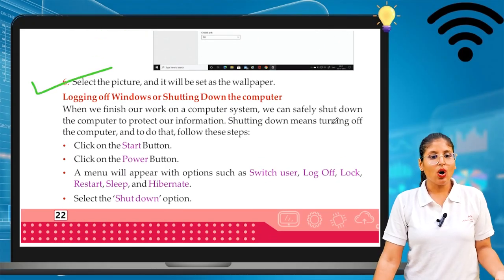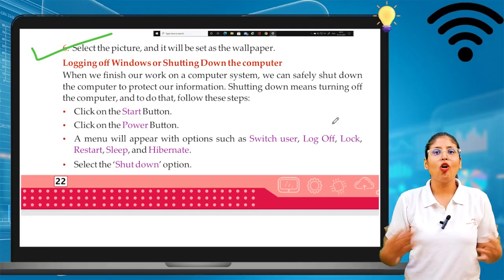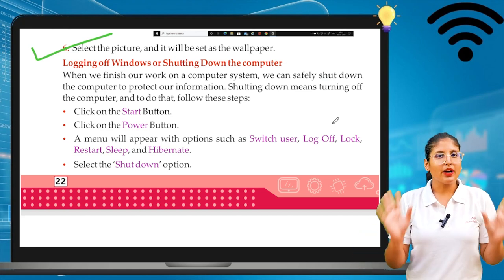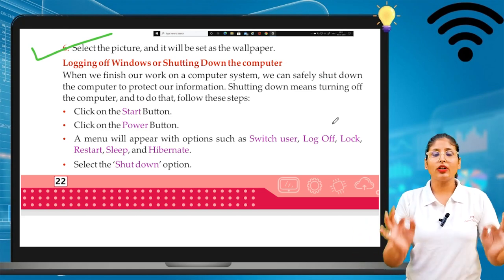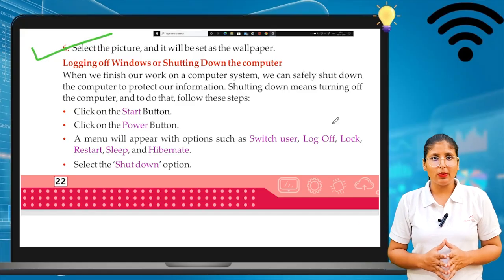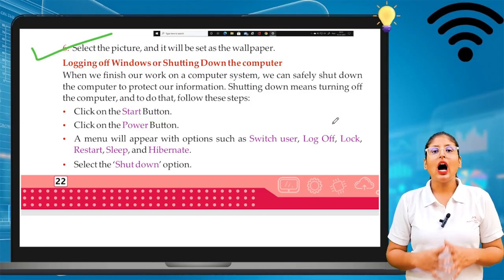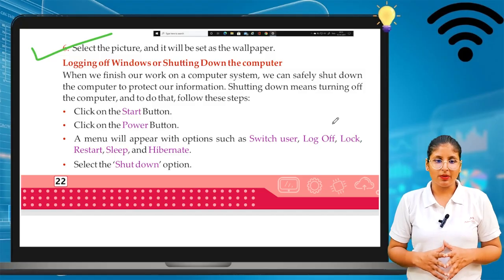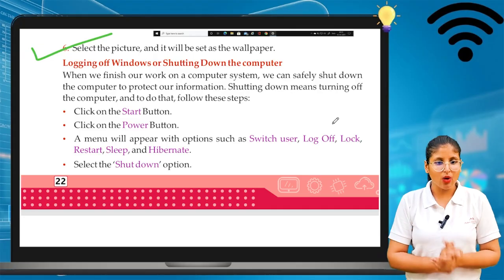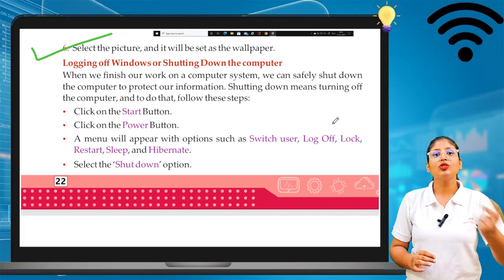Now, logging off or shutting down the computer. How do we turn the computer on and off? We are done with Windows 10, the operating system. The operating system is very important to work properly, and there are lots of operating systems that are very popular nowadays. Now we have to look at how to turn the computer on and off. When we finish our work on the computer, we can safely shut it down to protect our information. If we are done with the computer, we have to shut it down.